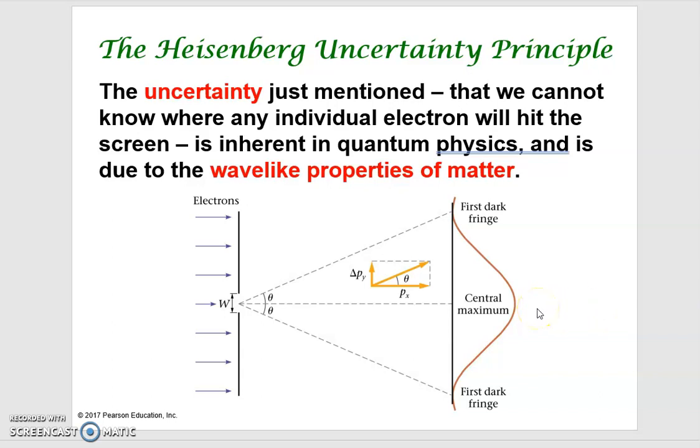However, in that case, the momentum of the electrons is imprecise. Now if you have a broader central maxima, the electron could be here, could be here, could be here. In that case, the position is not precise, but the momentum carried by the individual electrons can be described precisely. This is the Heisenberg uncertainty principle, and this is an intrinsic property in quantum physics.